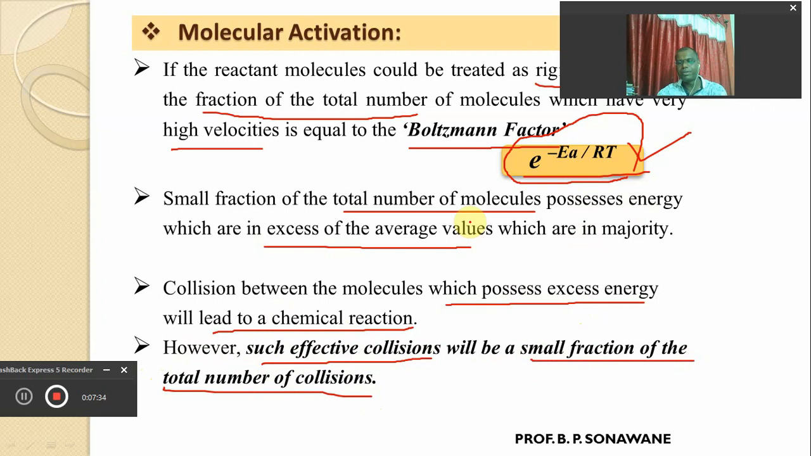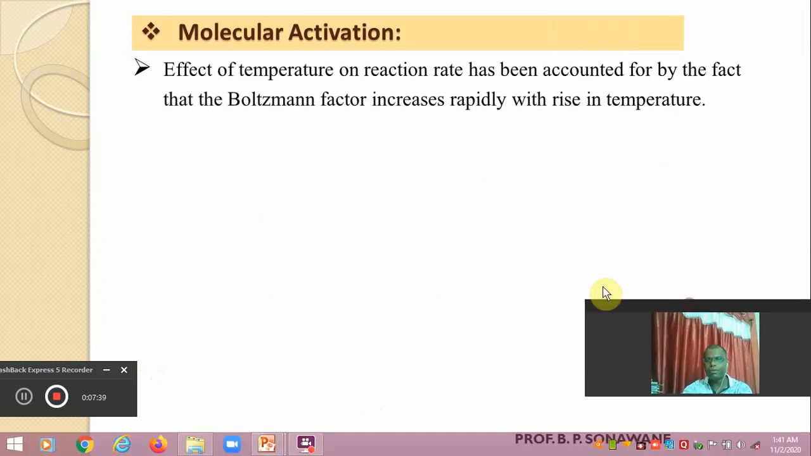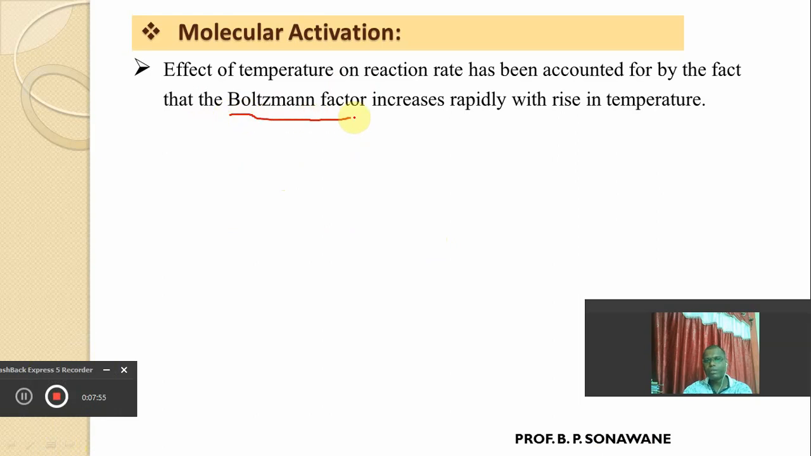Definitely it is the Boltzmann factor, e raised to minus Ea upon RT, and these are the only molecules that will collide with sufficient energy, and that leads to the chemical reaction. This effect of temperature on the rate of reaction is simply given by means of the Boltzmann factor, and with the help of the Boltzmann factor we can say that this effect of temperature on the rate of reaction is a direct effect. It means that the rate of reaction increases rapidly with the increase in temperature, e raised to minus Ea upon RT.